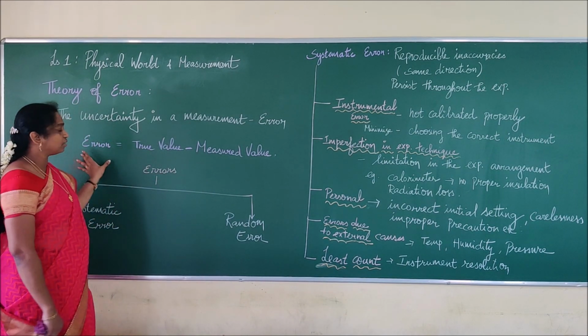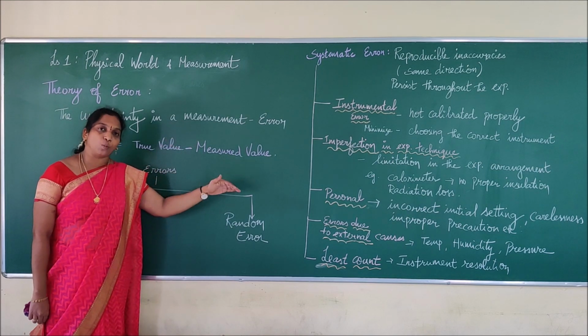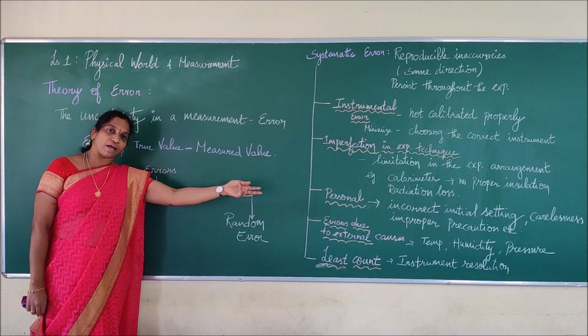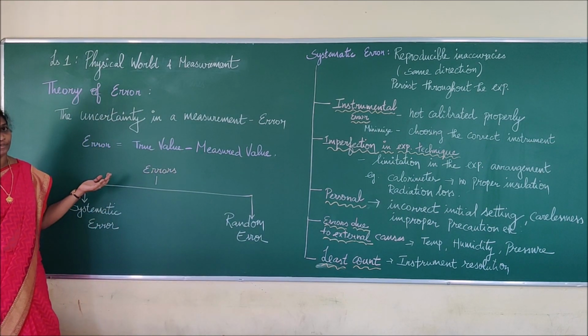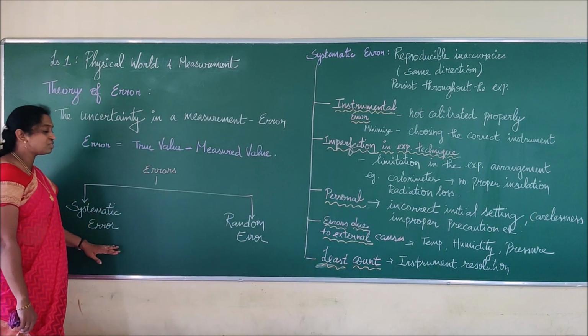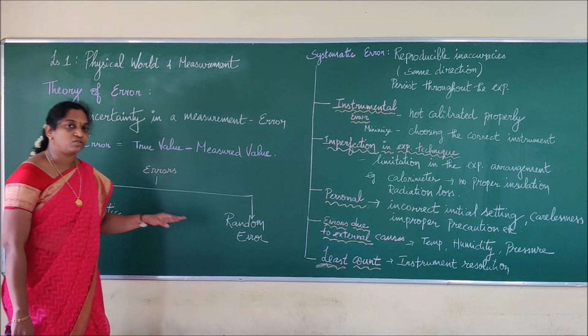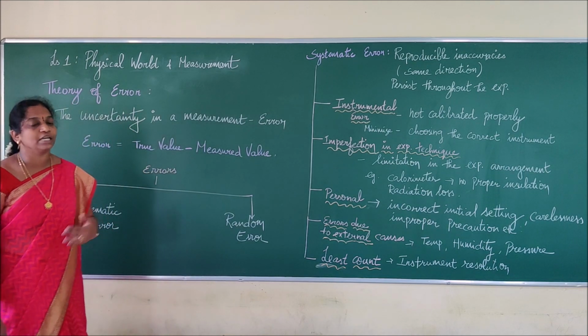So error is nothing but the true value minus the measured value. That will be some fractional value, and that value represents the error. Usually errors are of two types. One is called systematic error, another is called random error. From the word itself we can easily understand.